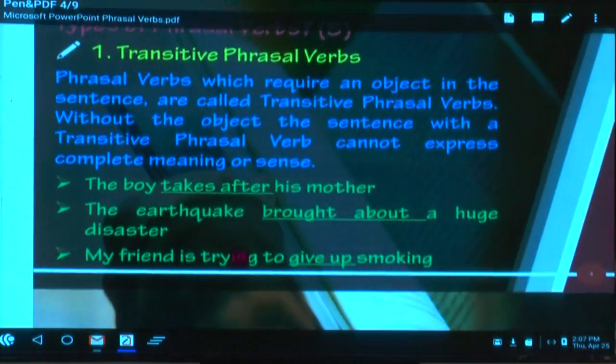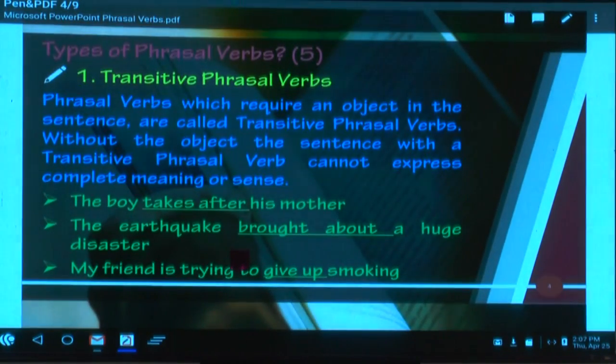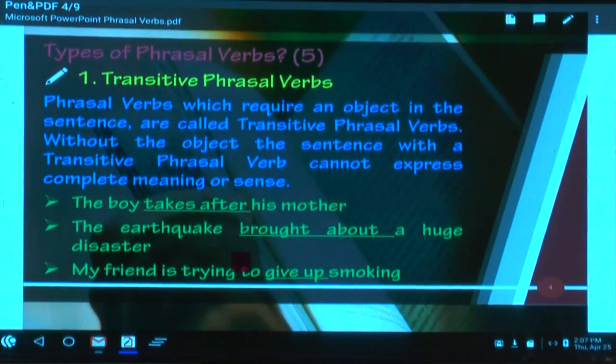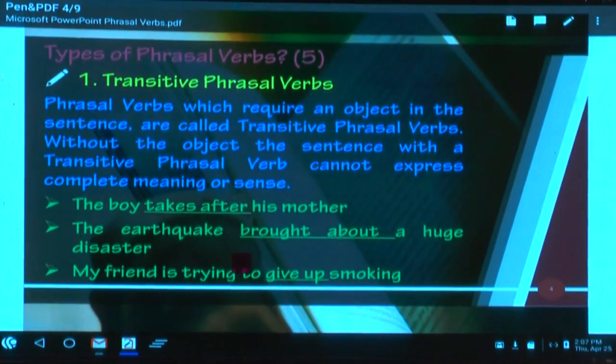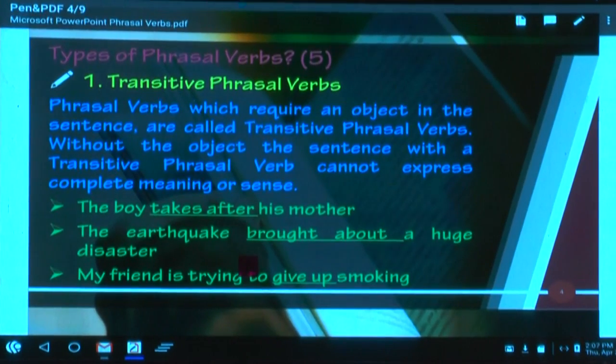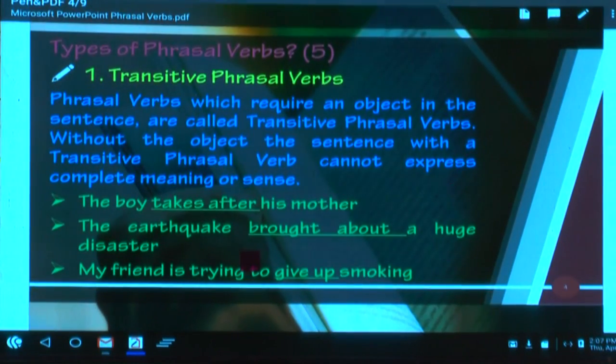This is very important from the exam point of view. A lot of students know the definition of a phrasal verb. They know all these examples, which are quite familiar from everyday English. But today what is important, I'm going to present 5 types of phrasal verbs. Types of phrasal verbs, very important from the exam point of view. So please write the side heading, types of phrasal verbs.